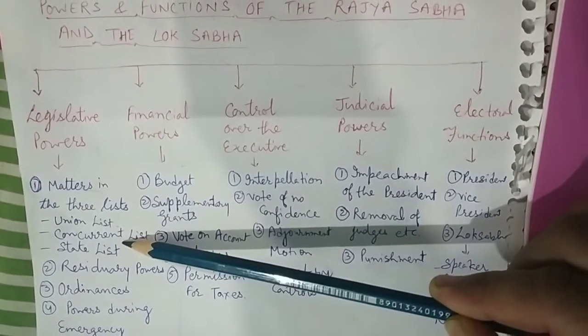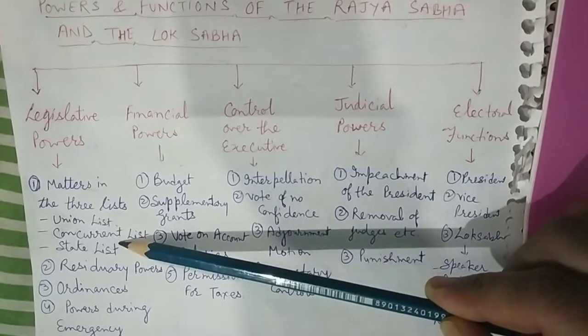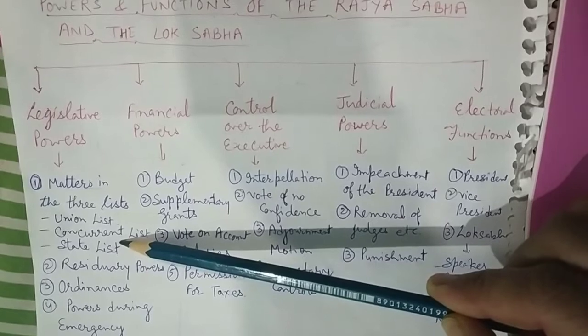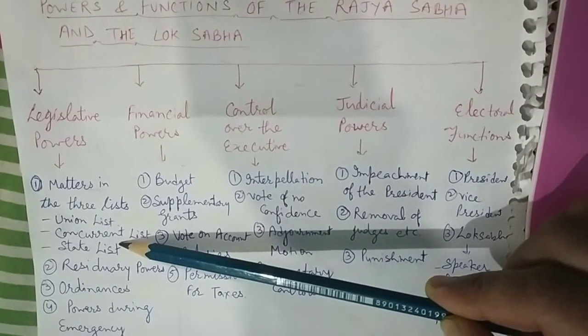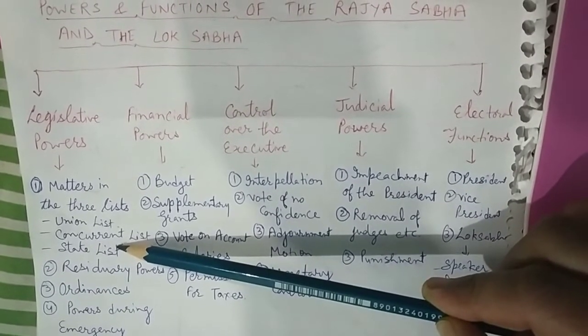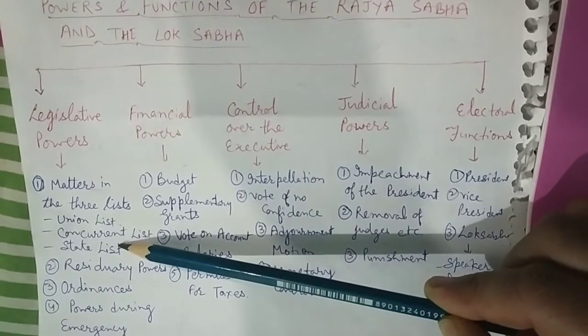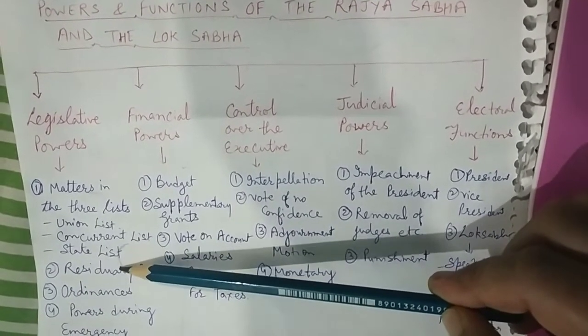Matters in the concurrent list. Along with the state legislative assembly, the Parliament can make laws on the 47 subjects listed in the concurrent list. If there is a conflict between the union Parliament and the state legislature on any law in this list, the union law will prevail.